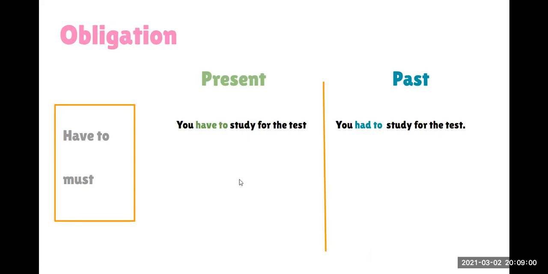What other obligation can you tell me about this class? What obligations do you have for this class? We have to do our homework. Yes, very good. You have to do your homework. Anything else that you can say? You have to make conversations with your partner. You have to have a conversation with your partner.